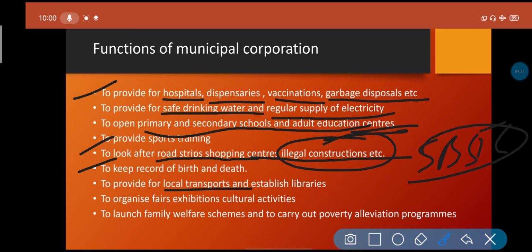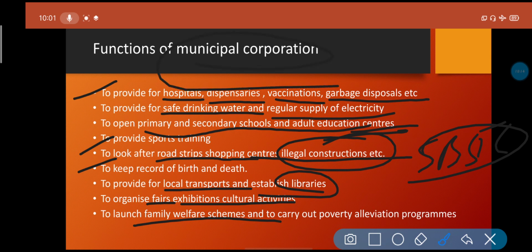So the municipality is also providing local transportation, and also establishing libraries. They organize fairs, exhibitions, and cultural activities with the sponsorship of the municipal corporation. They launch some family welfare schemes, some programs and schemes given by the municipal corporation, that is municipalities. And they also try to run programs which reduce poverty.